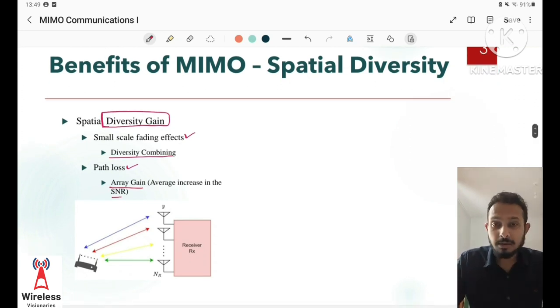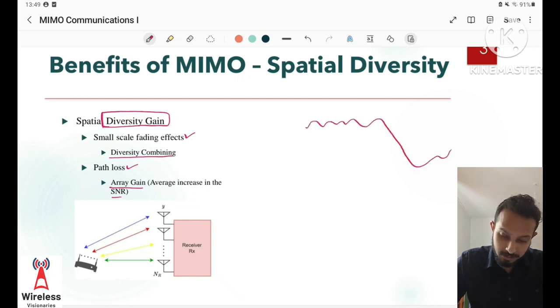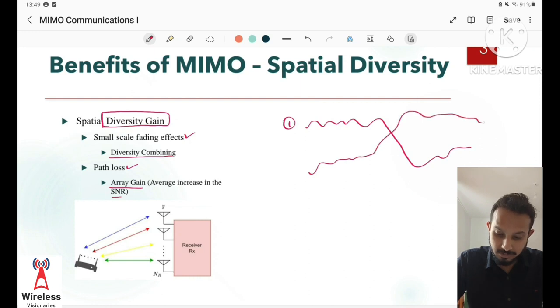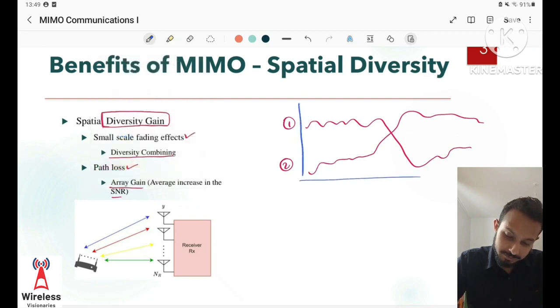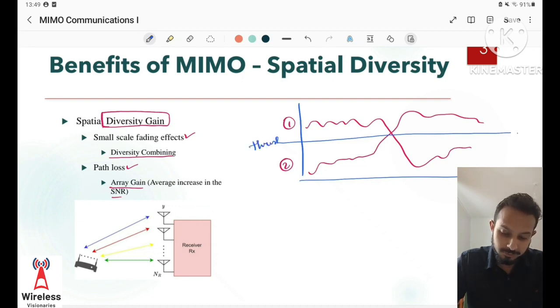By diversity combining, we mean that if we have two copies of a single signal, for example, one copy and another copy of the same signal, then at any instant of time, the signal received is always greater than the threshold value.